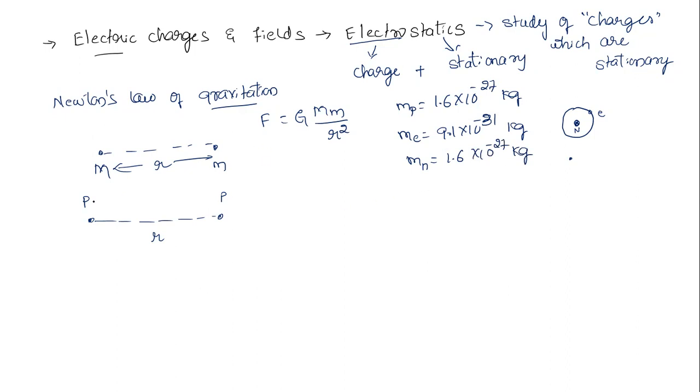Now, as per Newton's law of gravitation, what needs to happen? They need to attract each other. I can write the equation F equals G into mass of proton into mass of proton divided by the distance between them. But here what happened? If I do an experiment in a lab, what I see is that instead of attracting, these two protons are repelling each other.